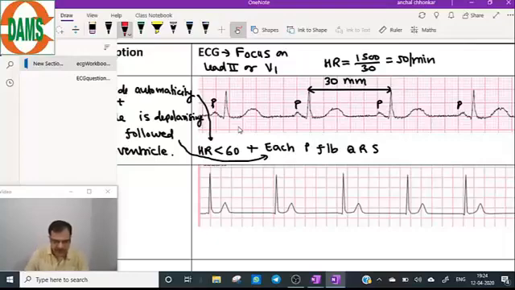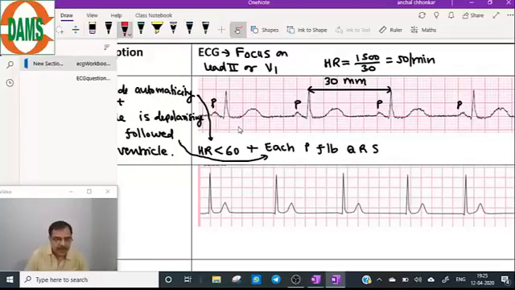There is a PR segment, and the PR interval is there, so that will be normal. No problem with the PR interval. No doubt about the PR segment.